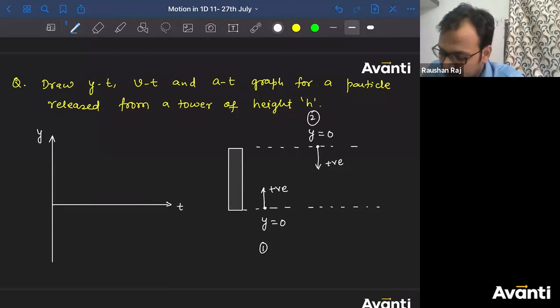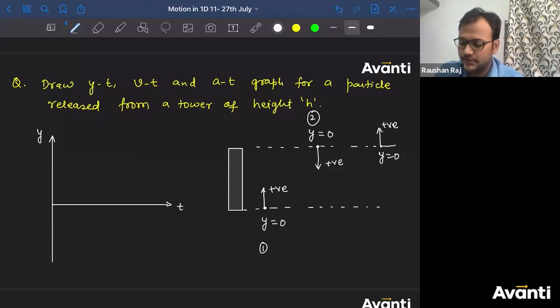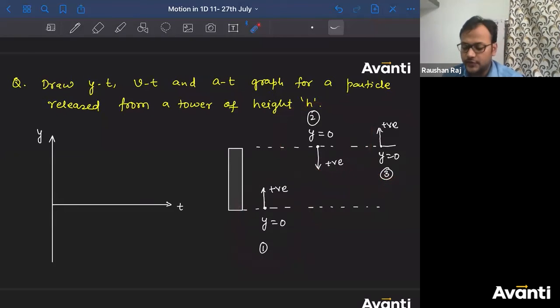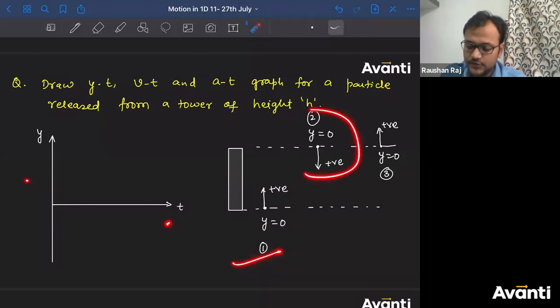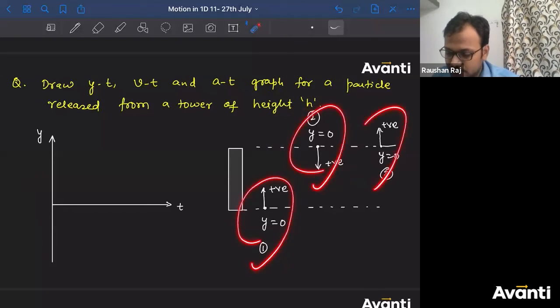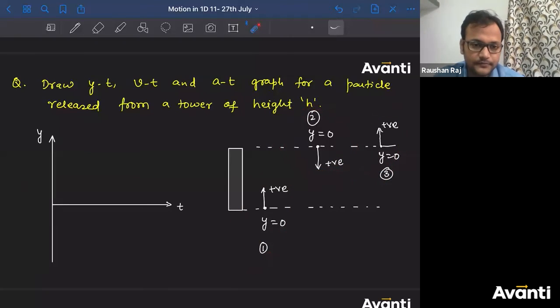The third one, you can say that this is y is equal to 0 and upward direction is positive. This is the third assumption. So all these three assumptions, any one of them can be used. If you use this one, the graph for y versus t will look unique. For this one, y versus t graph will be unique. For this one, y versus t graph will be unique. So you'll never get the same graph for these three assumptions. तीनों के लिए अलग-अलग graph होंगे. Got it, guys? समझ में आई बात?